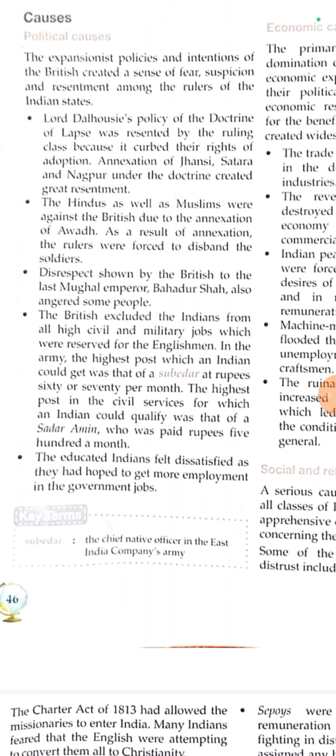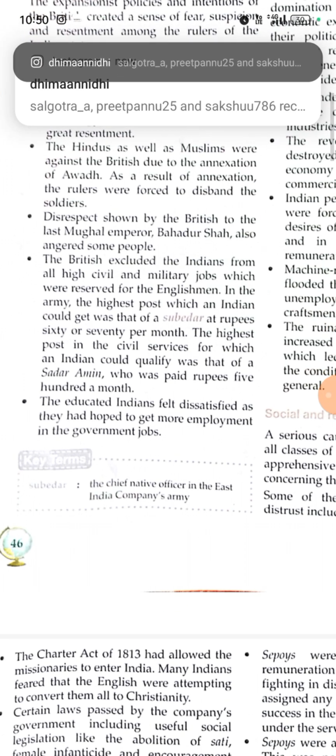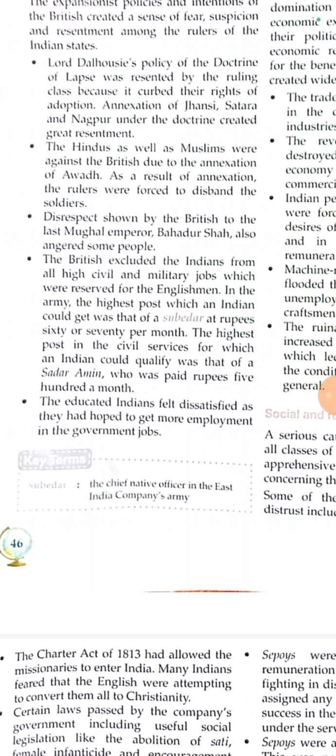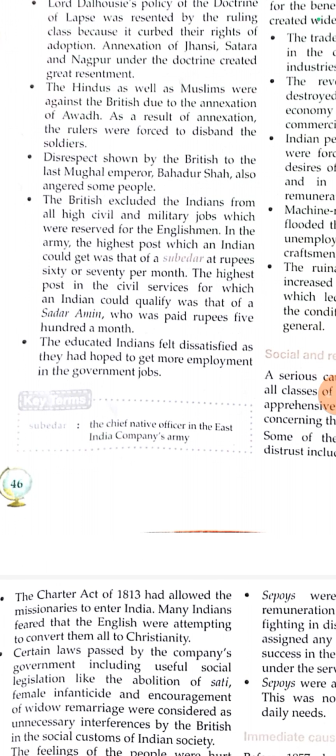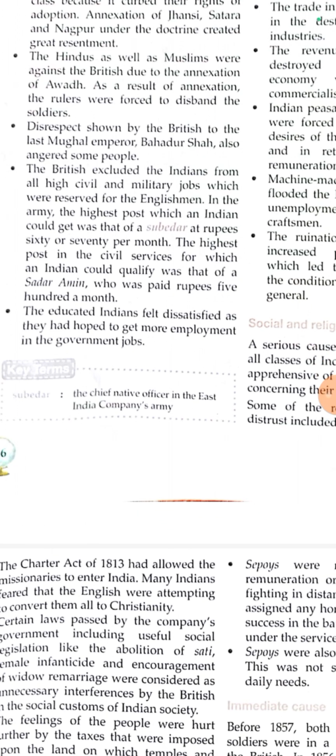The Hindus as well as Muslims were against the British due to the annexation of Awadh, because most of the Indian sepoys who joined the British army belonged to Awadh, and you know that Awadh was annexed by the British on the pretext of misgovernance, right? So that's why sepoys who belonged to Awadh were angry with the British. As a result of annexation, the rulers were forced to disband their soldiers. Disrespect shown by the British to the last Mughal emperor Bahadur Shah also angered some people.